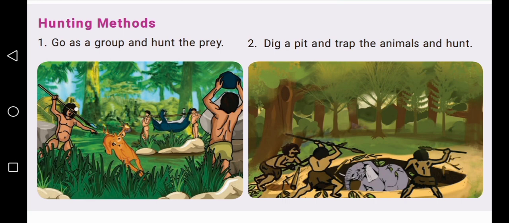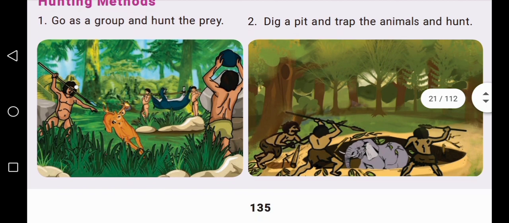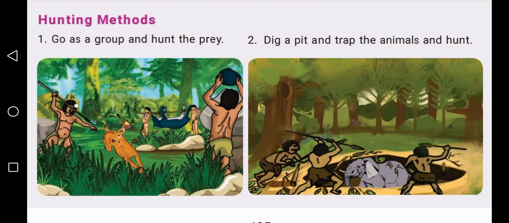There are two types of hunting methods. First one, go as a group and hunt the prey. People go as a group, that is 30 people or 40 people or 10, like this. Prey means animals, their food. If they go to a jungle or forest in a group, it is very easy to kill the animals.